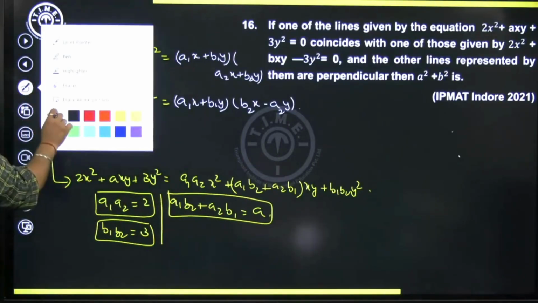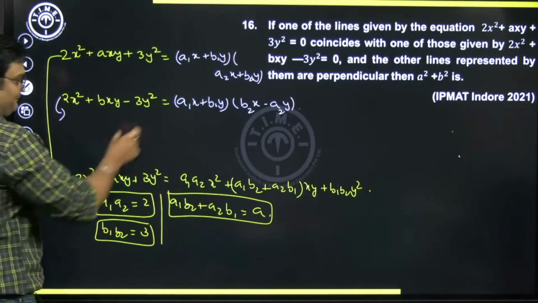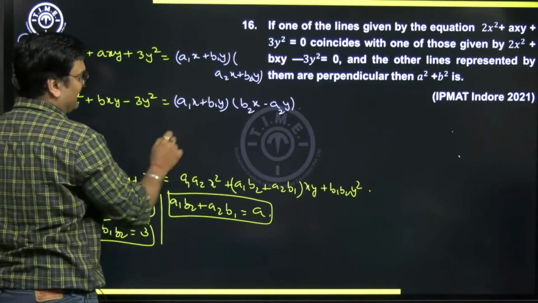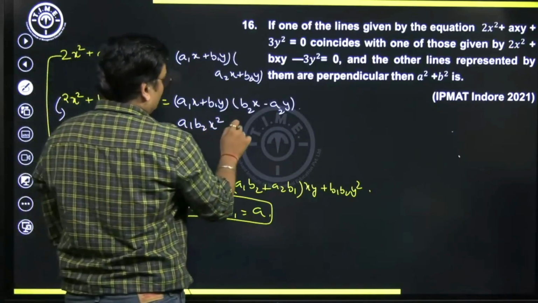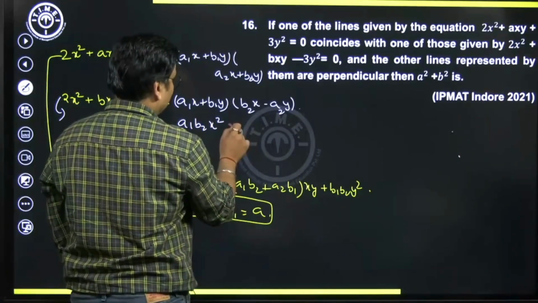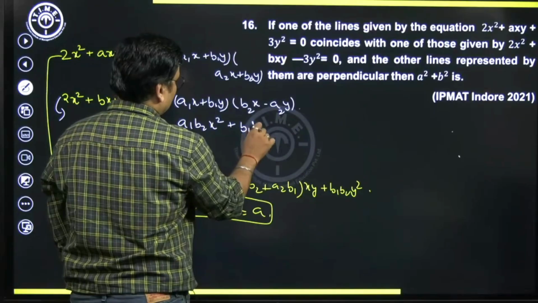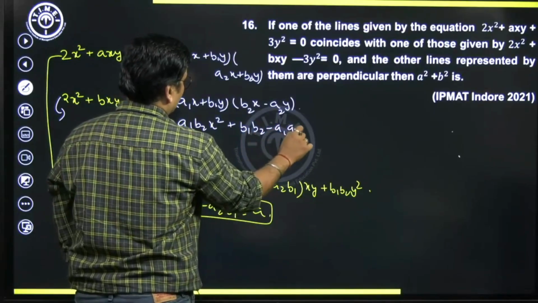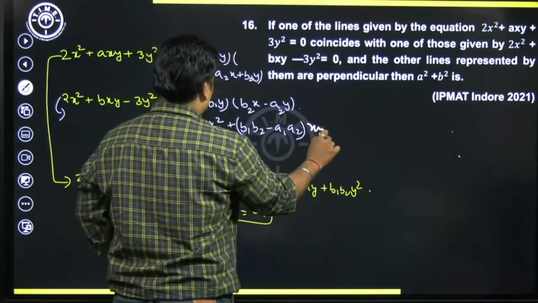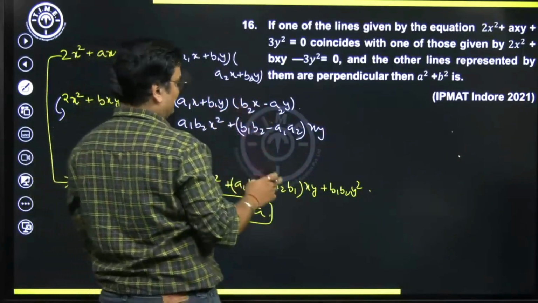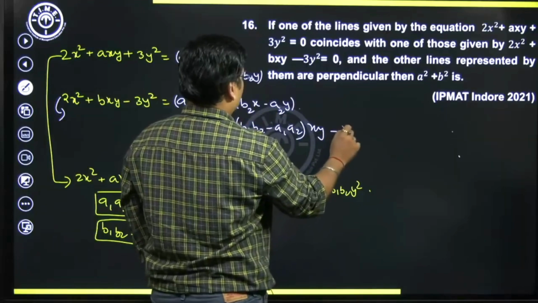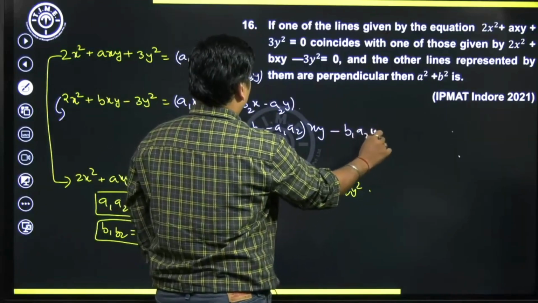Similarly, in case of the second equation, let's observe what happens. When you open up these brackets, you'll get a1 b2 x square, then b1 b2 minus a1 a2 into xy. Please note a1 a2 will have a minus sign, b1 b2 will not have a minus sign, minus b1 a2 y square.